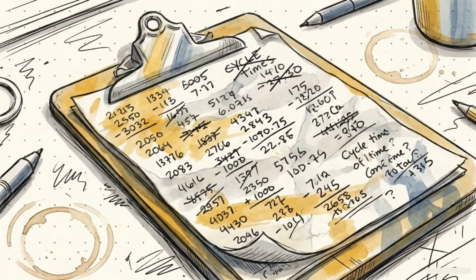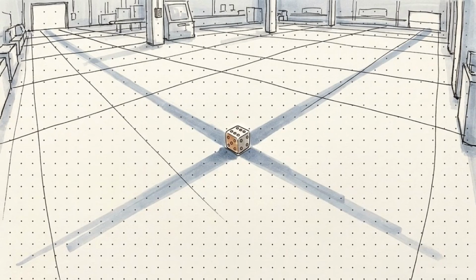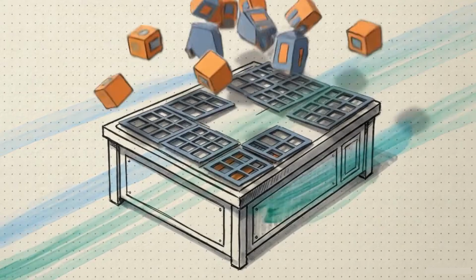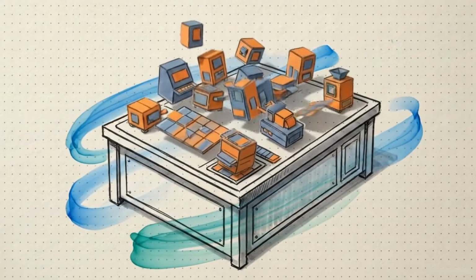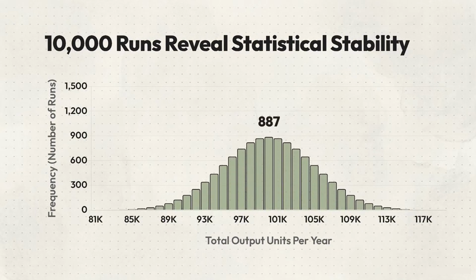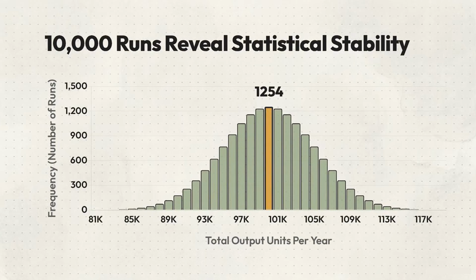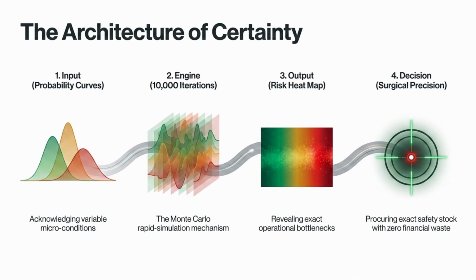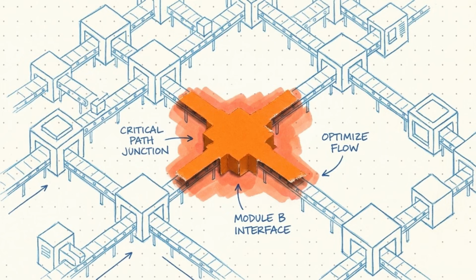But rolling the dice just once tells you absolutely nothing about the long-term future of a factory. To see the real picture, we use the Monte Carlo Simulation, a mathematical method designed to play out every possible future timeline. This graph visualizes the software running the factory for an entire year, resetting and then running it again 10,000 times in a matter of seconds. Every single run uses slightly different, randomized cycle times. The software mathematically brute forces the chaos of the real world, testing thousands of randomized cycle times to find the points of failure. This statistical map reveals exactly where, when, and how the system will break under pressure.